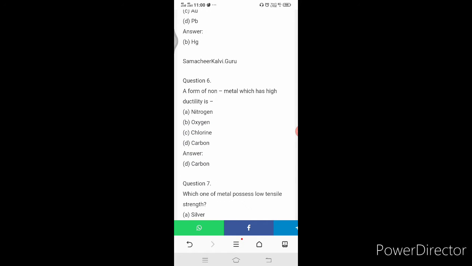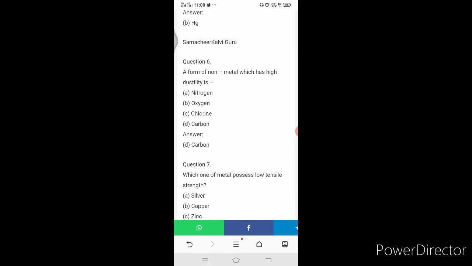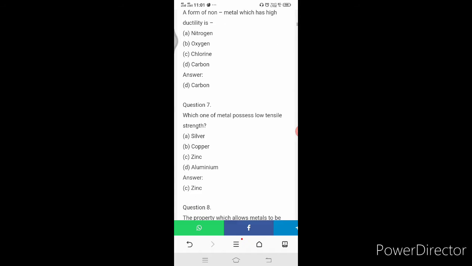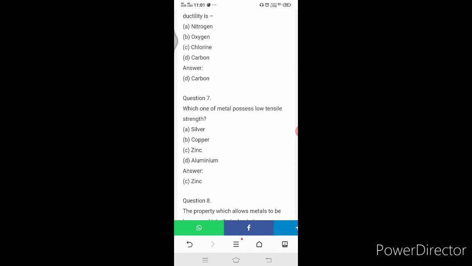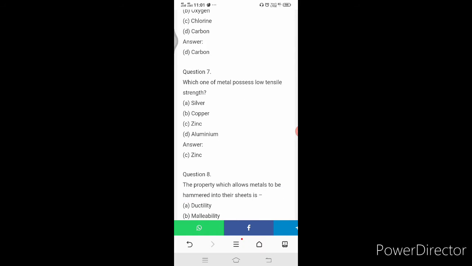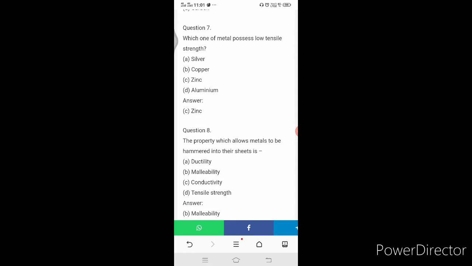Next question. A form of non-metal which has high ductility is dash. The options are nitrogen, oxygen, chlorine, carbon. The answer is carbon. Which one of the metals possesses low tensile strength? Silver, copper, zinc, aluminium, these are all the options. The correct answer is zinc. The metal which possesses low tensile strength is zinc.